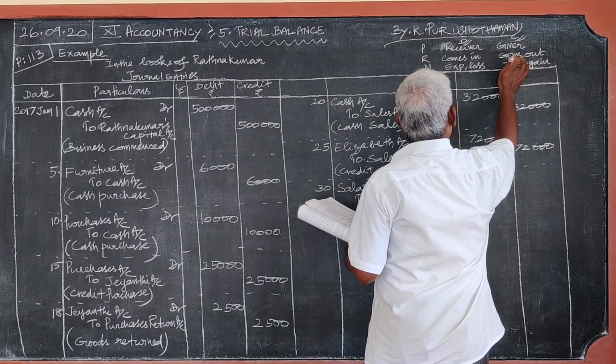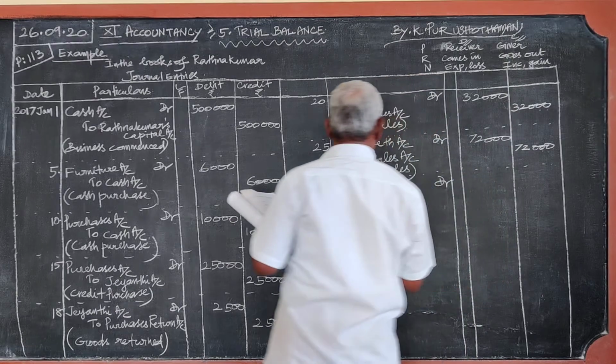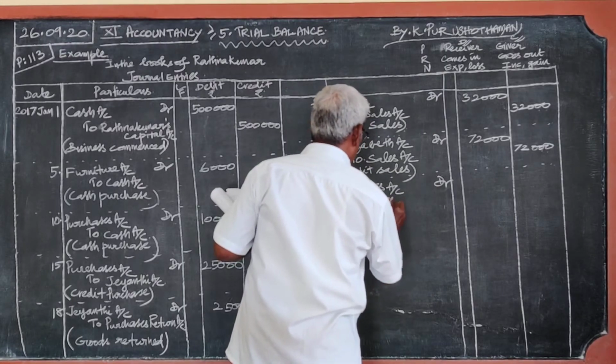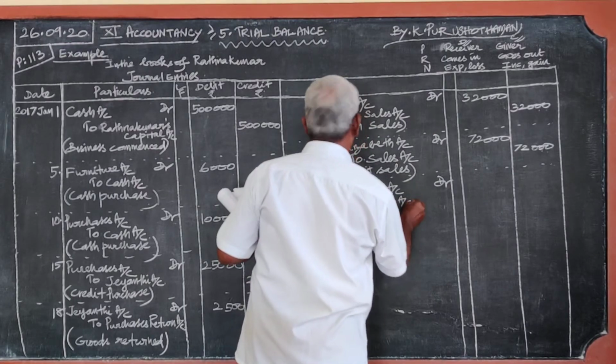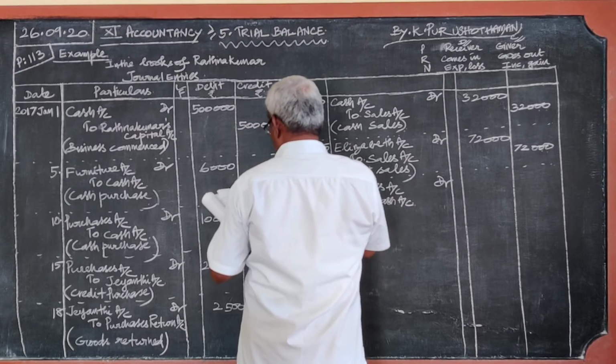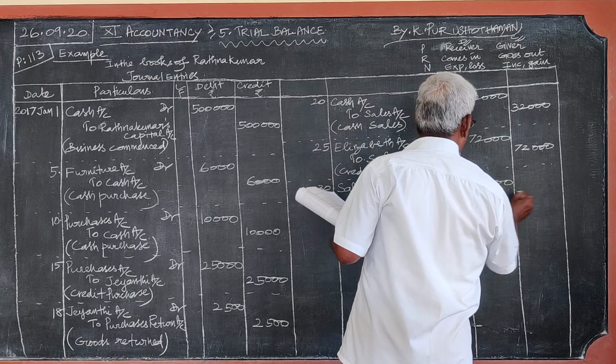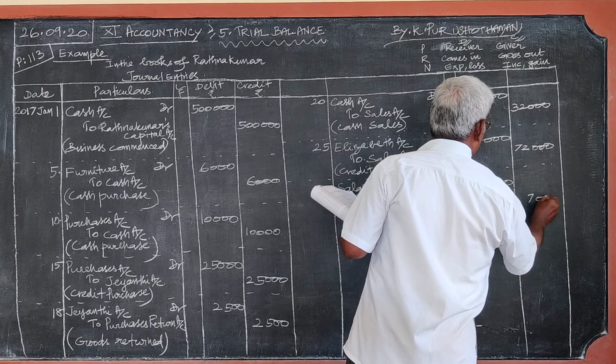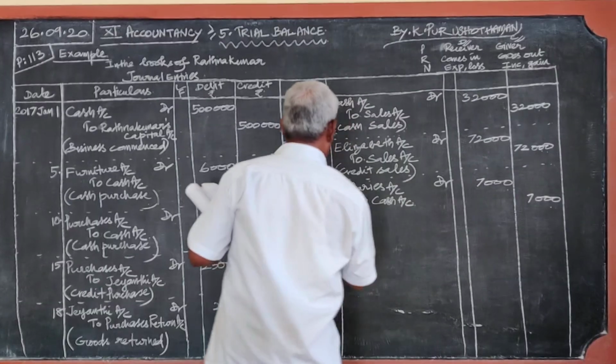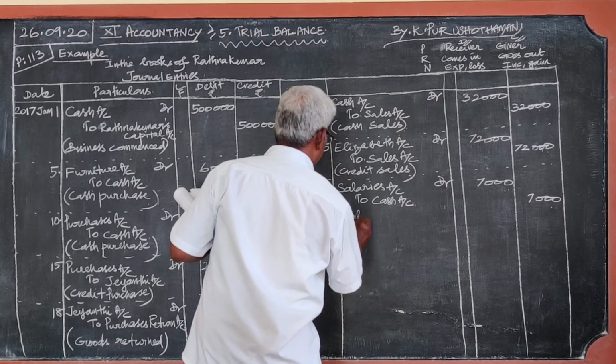This is credit rule, second rule. The cash goes out. So, to cash account. What is the amount? 7,000. Narration: salaries paid.